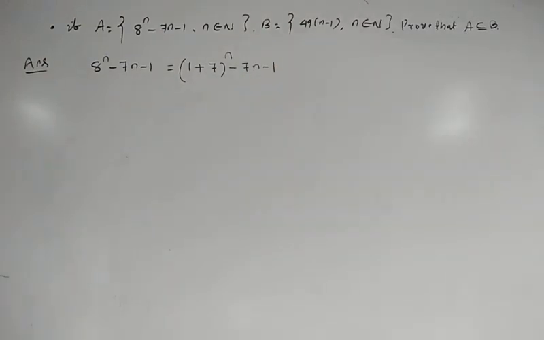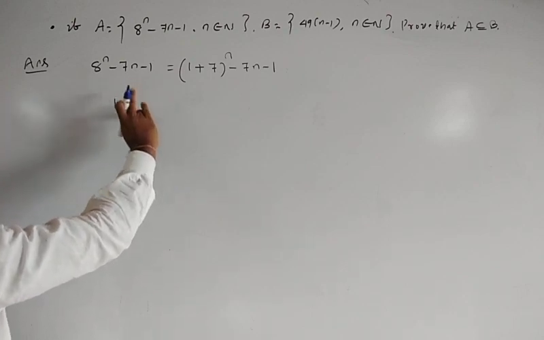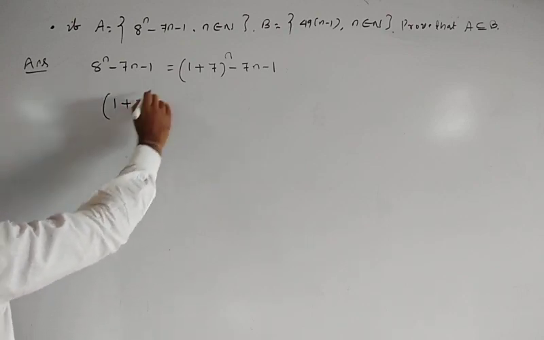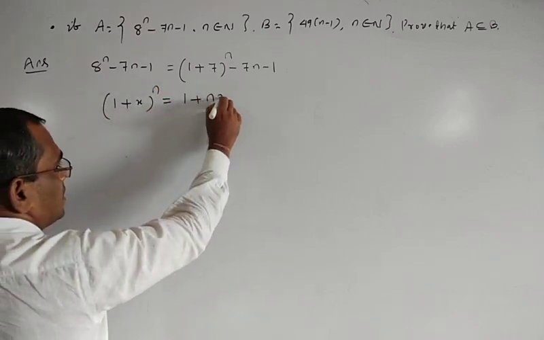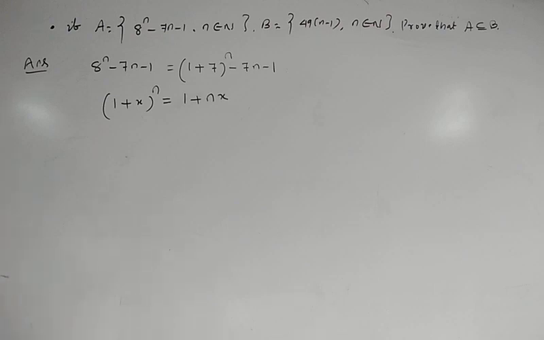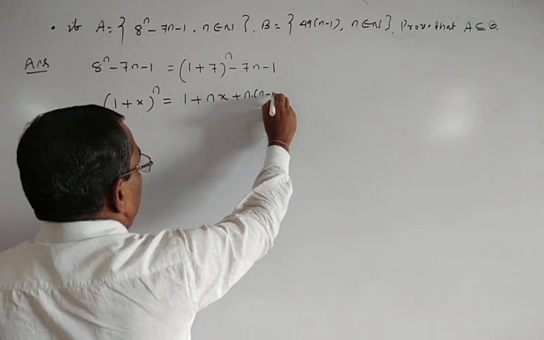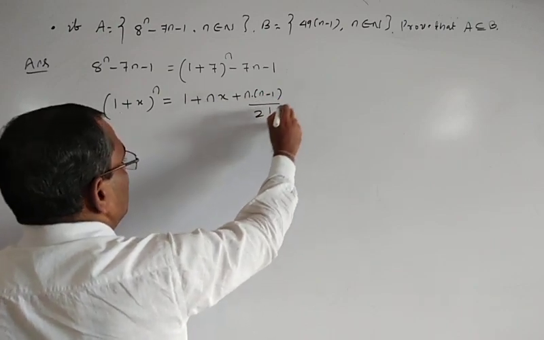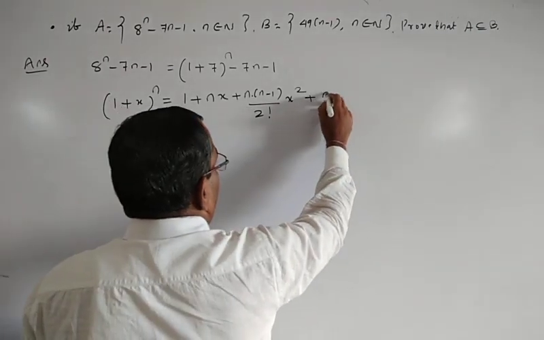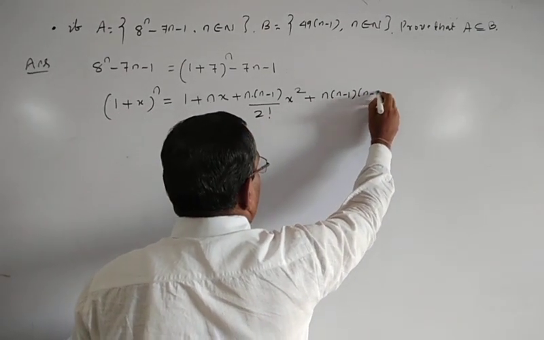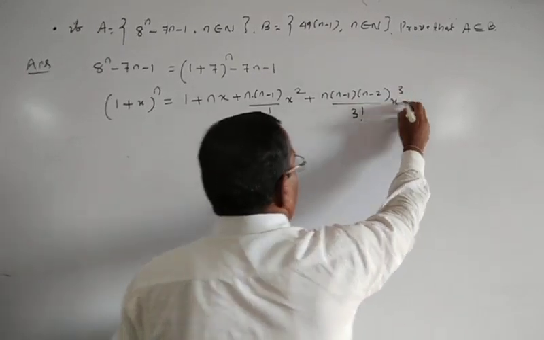So there is an expansion formula: 1 plus x to the power n is equal to 1 plus nx, this is the formula of expansion, plus n into n minus 1 by 2 factorial into x square, and the next term will be n into n minus 1 into n minus 2 by 3 factorial into x cube plus dot dot dot.